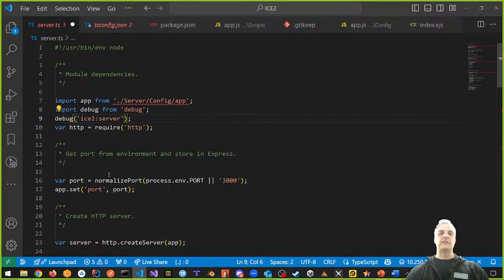This just helps us debug. That's what it does. It says ICE2 server is what we're debugging. Okay. Same thing with this. This is a built-in module in Node. Let's rename this the same way.